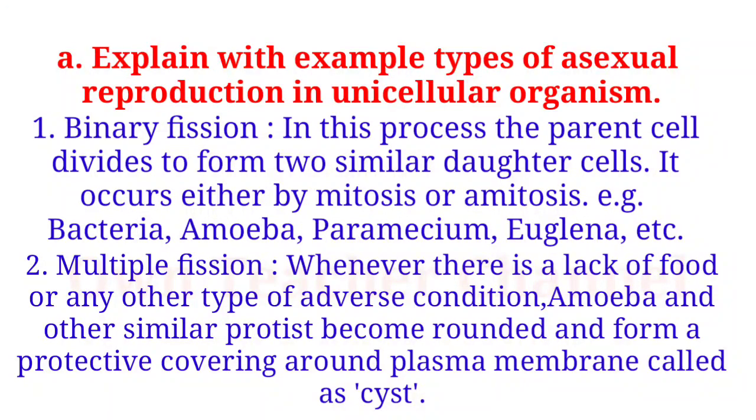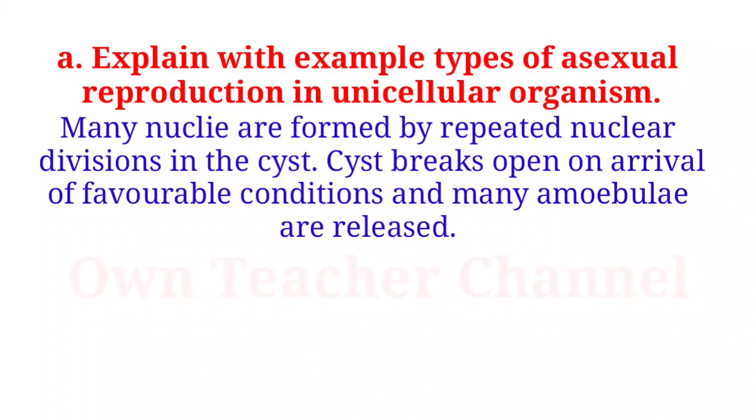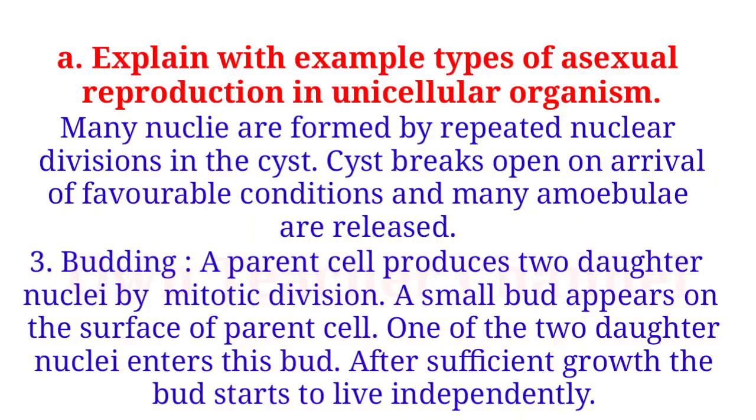2. Multiple fission. Whenever there is a lack of food or any other adverse condition, amoeba and other similar protists become rounded and form a protective covering around the plasma membrane called a cyst. Many nuclei are formed by repeated nuclear divisions in the cyst. The cyst breaks open on arrival of favorable conditions and many amoebulae are released.